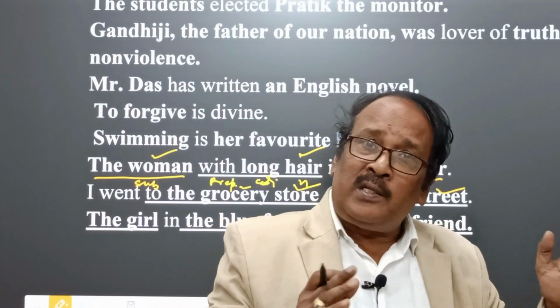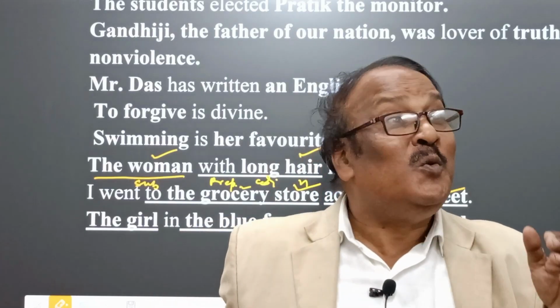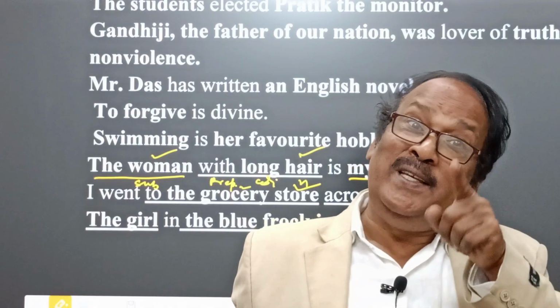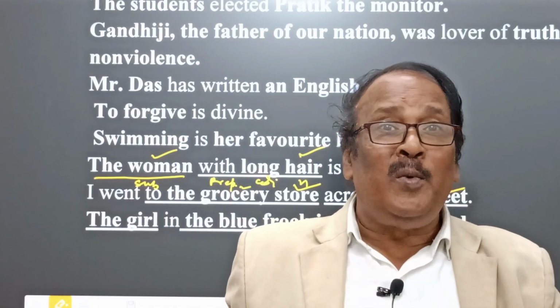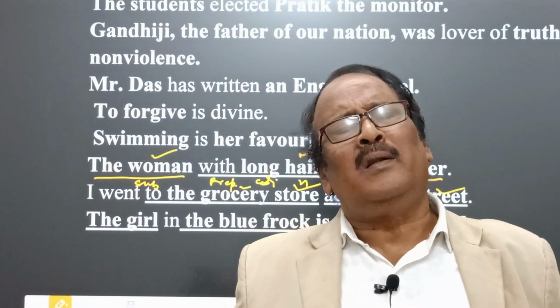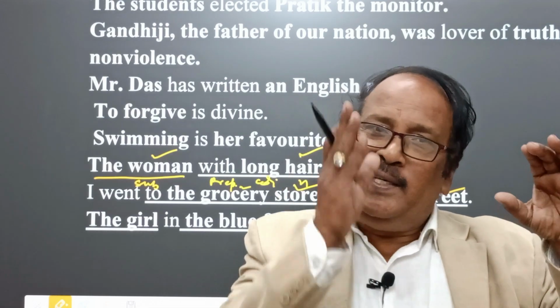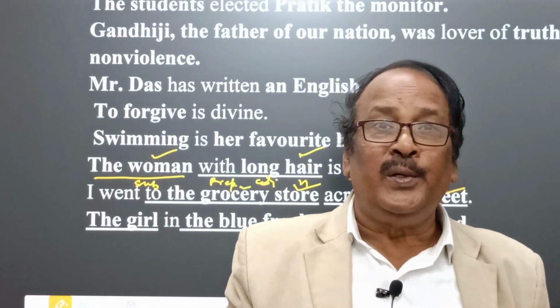Similarly hardware store, stationery store, but all these are classifiers. In school bus, town bus, office bus, city bus, private bus, government bus, bus is the head noun. All these are classifiers to classify the head noun.